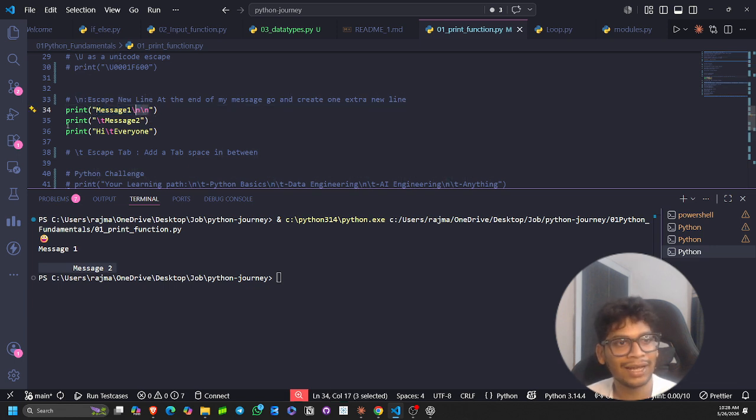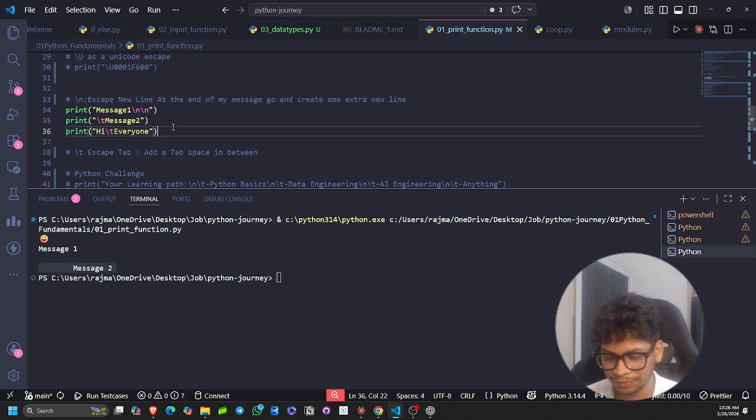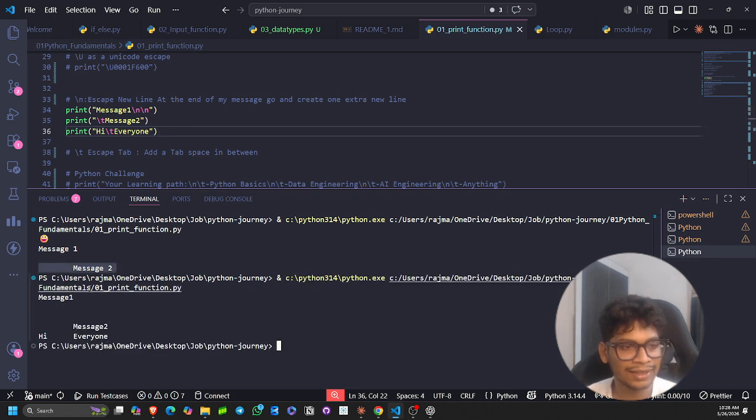After message one, and then print, there in double quotes there will be a backslash t, a tab, then message 2. And then we are printing hi, and then a tab. So there will be message 1, one new line, second new line, and then tab, message 2, and then another line with hi, and then there will be a tab and everyone. I have done this in my mind, and now I will run this code. You can see that things are like this: message 1, then one new line, second new line, then a tab and message 2, and there hi and a tab, and then everyone.